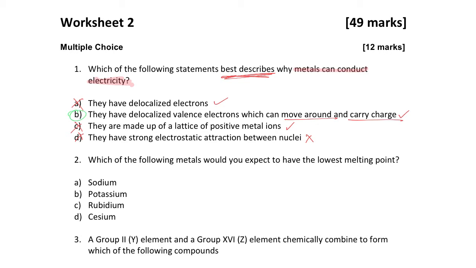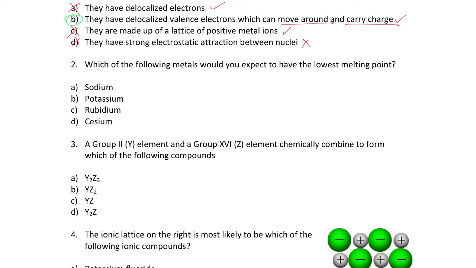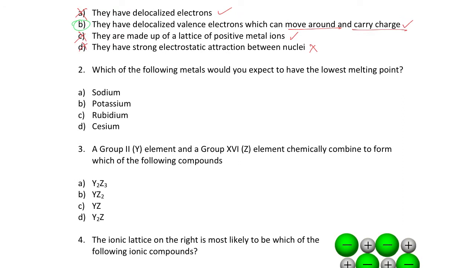Let's have a look at the next one. Which of the following metals would you expect to have the lowest melting point? Melting point is related to the strength of attraction between particles. In metals, the strength of attraction is between the positive metal nuclei or ions and the sea of delocalized valence electrons.